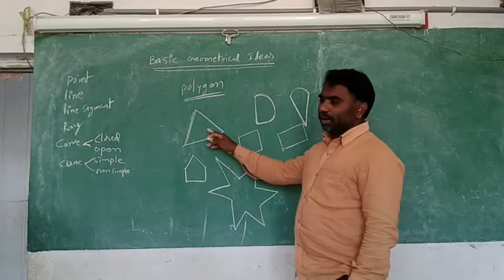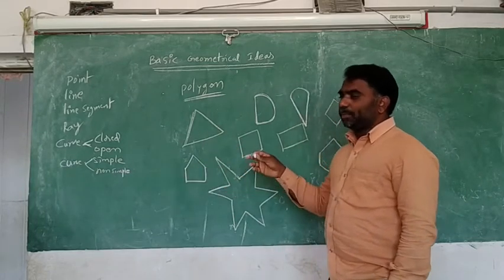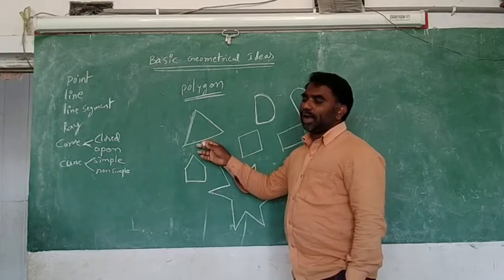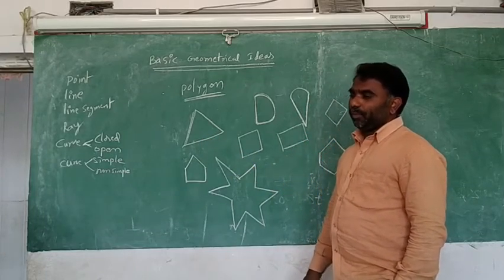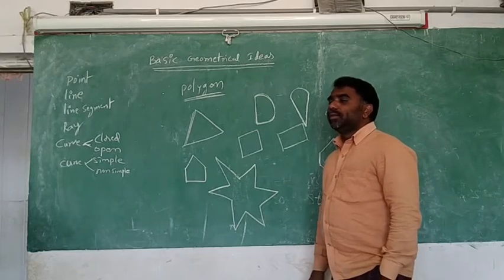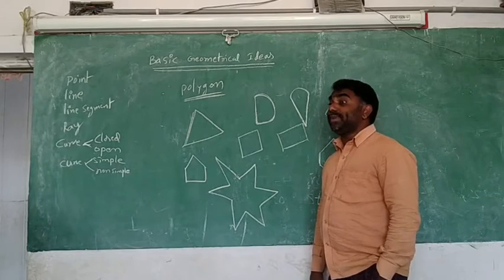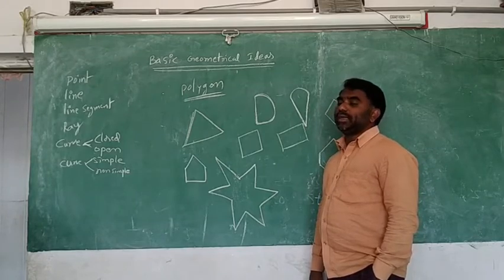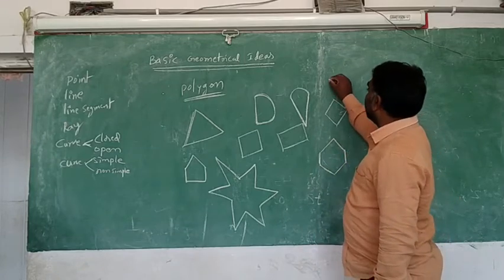This is also a polygon only. This is also a polygon, this is a polygon, this is a polygon. But particularly for these, names are there. After 10 we are not giving any name. Okay, do you understand? Yes, sir. So polygons are those which are bounded by line segments only.